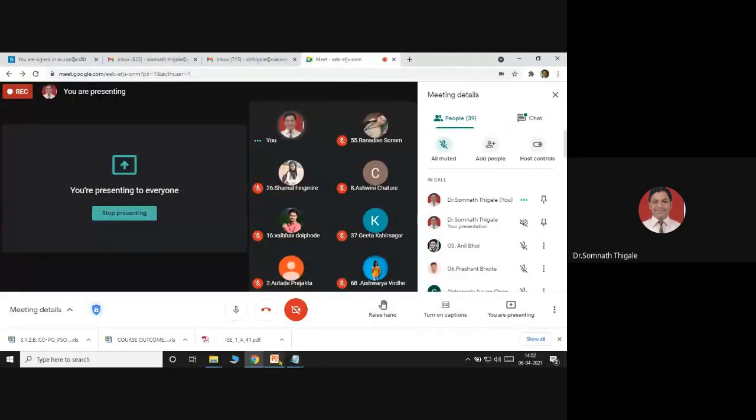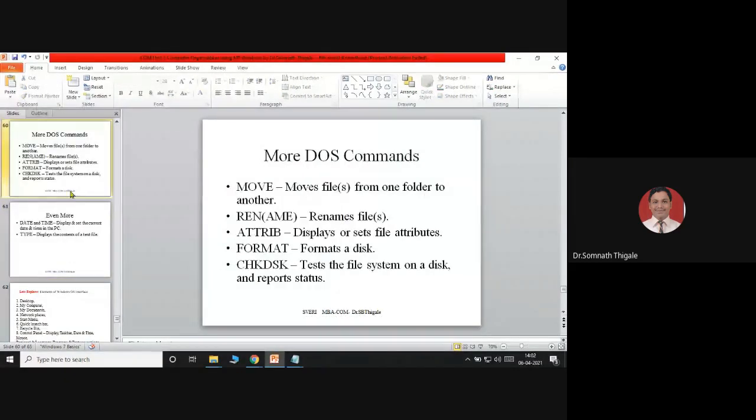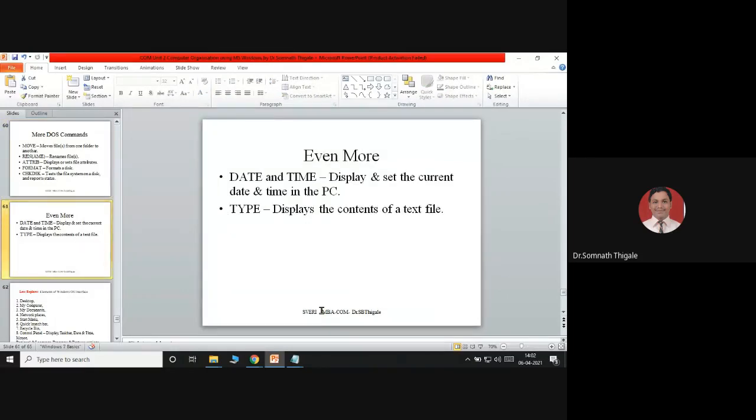We'll discuss that option. Moving to the next point, the system files. Next is MS-DOS, which we have discussed in the last lecture. These are the different commands in the command line prompt we have discussed: move a file from one folder to another, rename files, set the properties, that is attributes, format, check disk, date and display. This is how we can explore these parts.